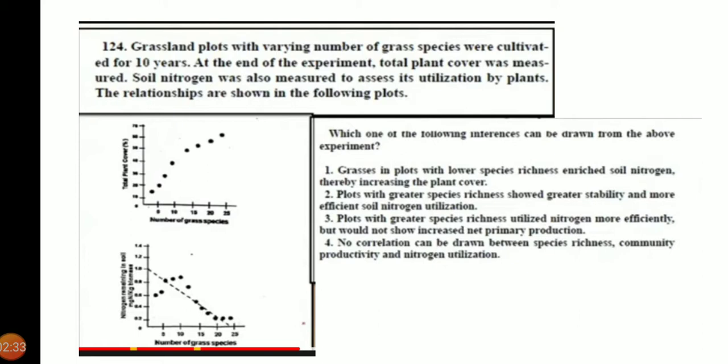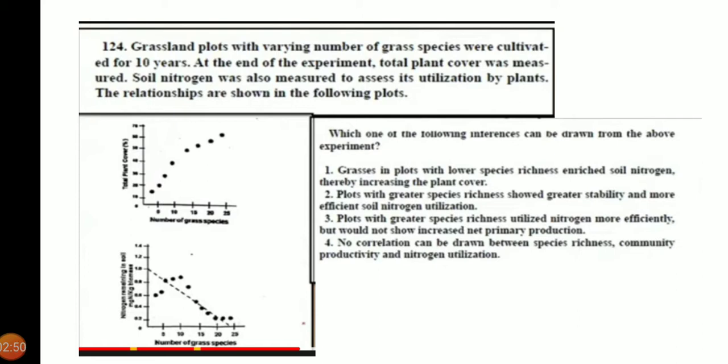And fourth, no correlation can be drawn between species richness. It is definitely a false statement. So the second one is the correct answer: plots with the greater species richness showed greater stability and more efficient soil nitrogen utilization. 2 is the correct answer.